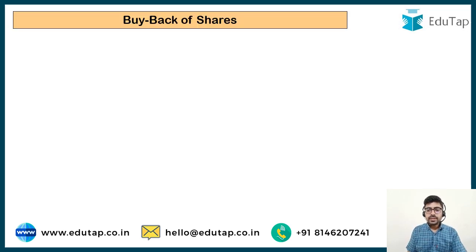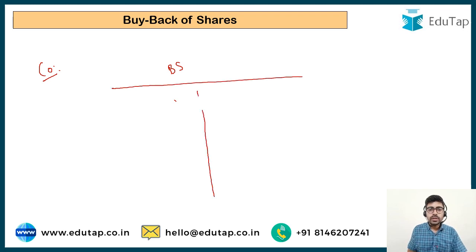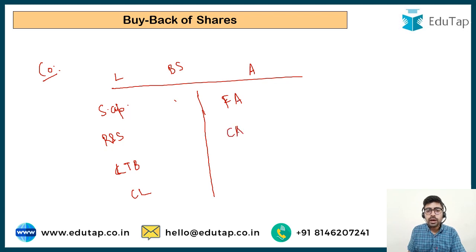So let's try to understand about this concept of buyback of shares. So there is a company, and let's prepare a balance sheet of a company. So balance sheet of a company always has two sides, asset side and liability side. On the liability side, we are going to have share capital, reserves and surplus, long-term borrowings as well as current liabilities. Similarly, in the assets, we are going to have fixed assets and lots of current assets, including cash in hand.